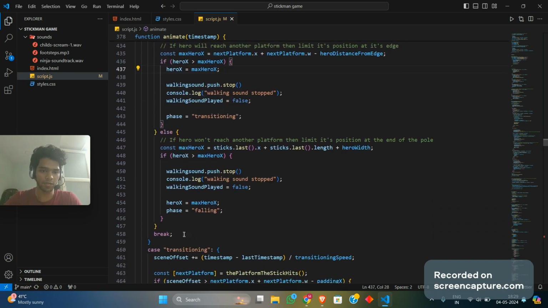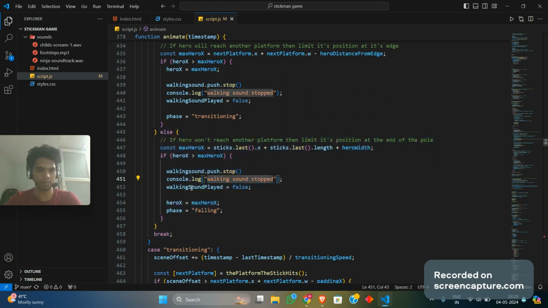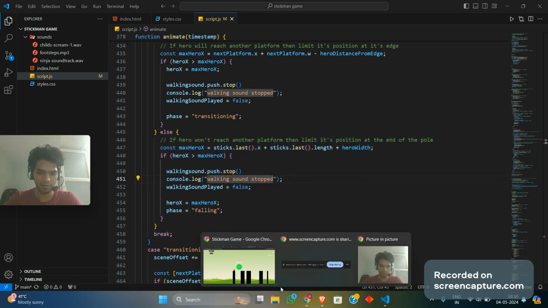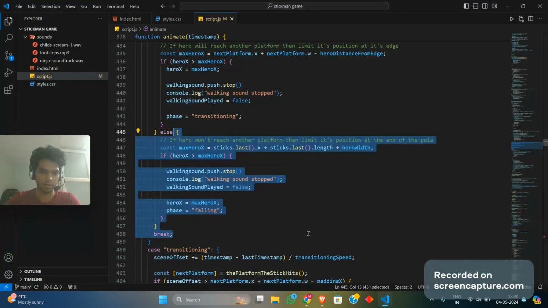And there's another case where the stick exactly hits the start of your platform. So you have to move the hero until the very end of that platform so that you can begin your next stretching state from the edge of the platform, from this very edge. So your stick came in here and set to your right, and you have to make the hero move all the way until this part. That is what this part of the code does.